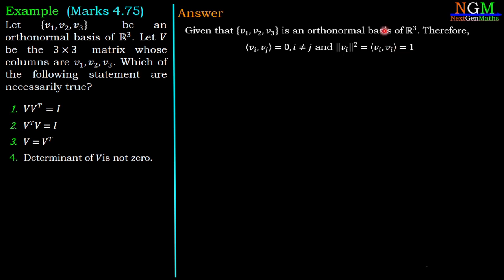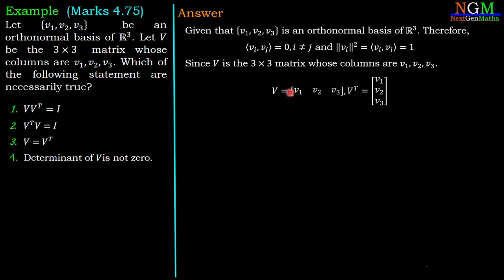So any orthonormal basis of Rn satisfies these two conditions. We are given that matrix V is the 3 cross 3 matrix whose columns are V1, V2, V3. So we can write V equal to [V1 V2 V3] with these as the columns of matrix V.